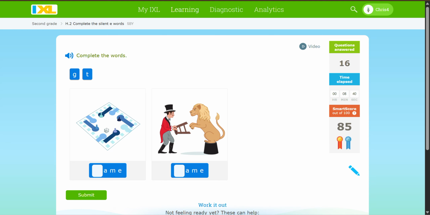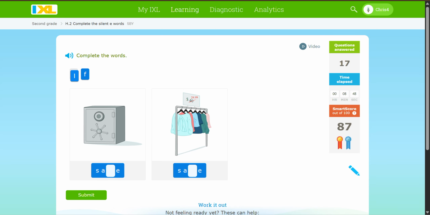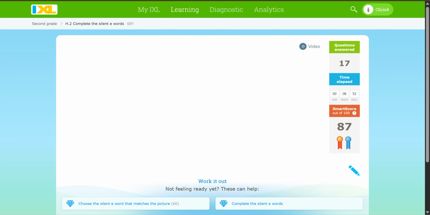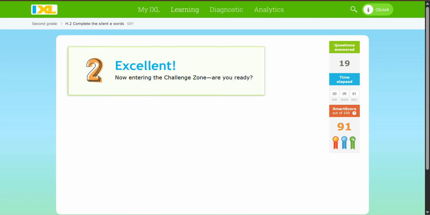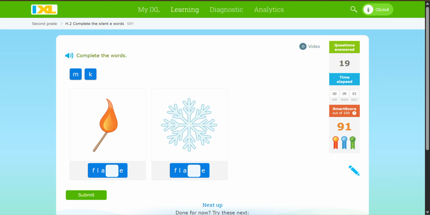Complete the words. Game. Tame. Okay. Well then. Sail, but a safe. This is kite, but we need to bite. So do we have to bite a kite, guys? Flame. I'm on flaming. Last time my sister said that.